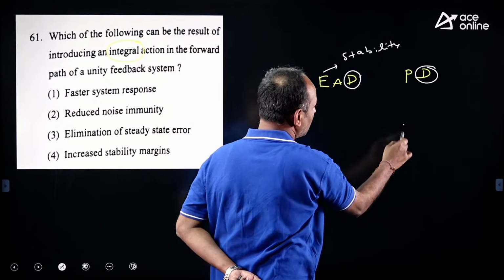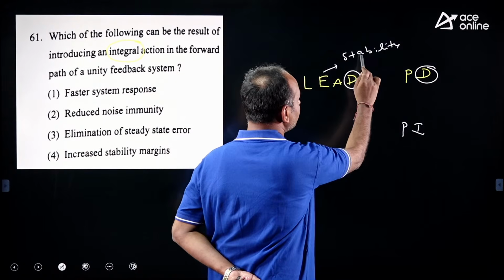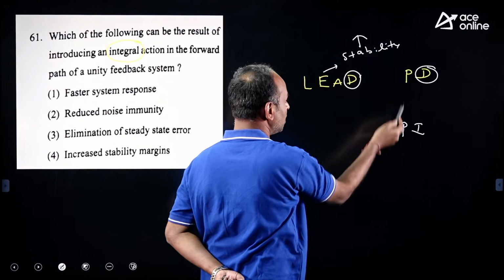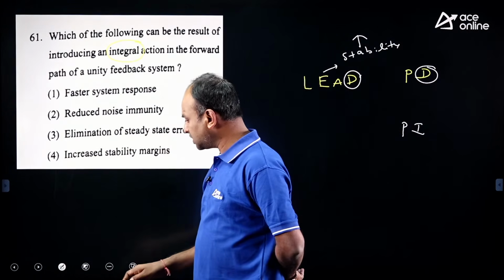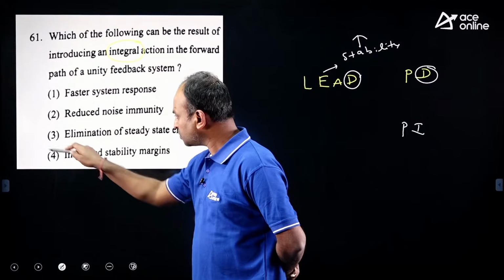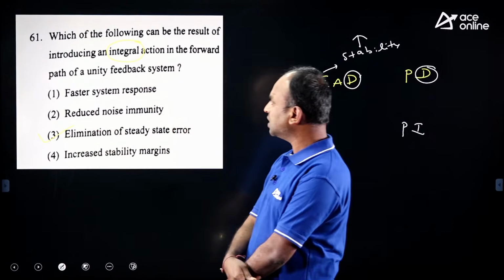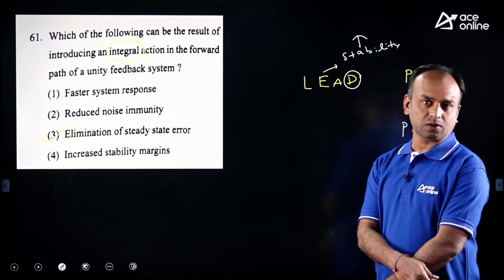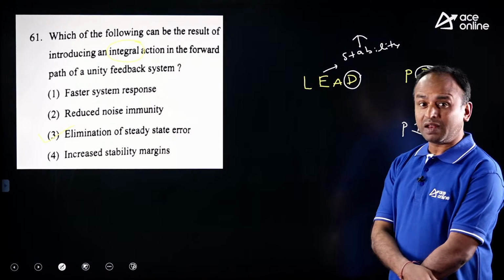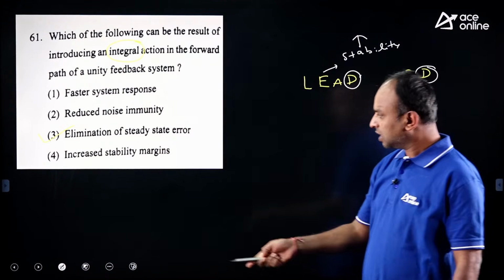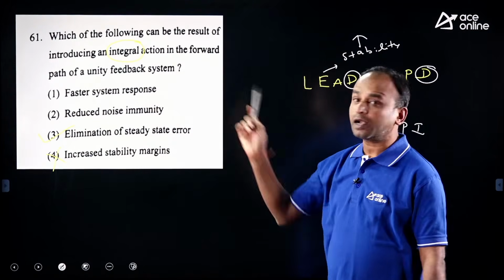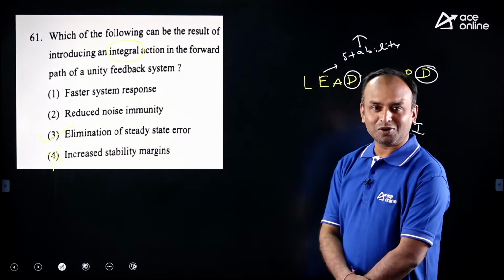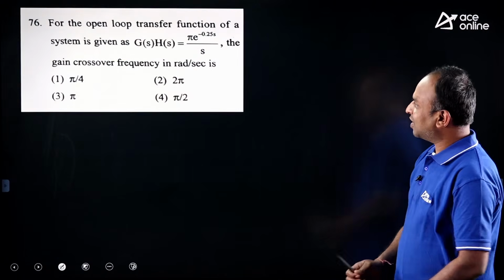Whereas the counterpart PI? Stability means transient response will improve. The PI controller improves the steady state response. Steady state response means the best suitable option is the third one, the integral controller. The derivative controller will improve the stability. Stability means this one is a wrong option, 100%. That is also a direct bit from the controllers. Okay, fine. Next one.